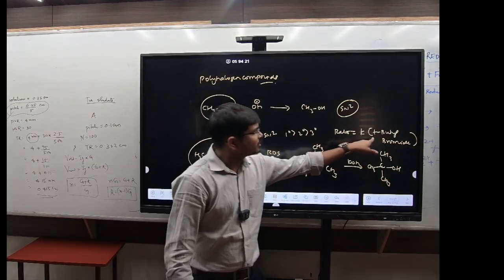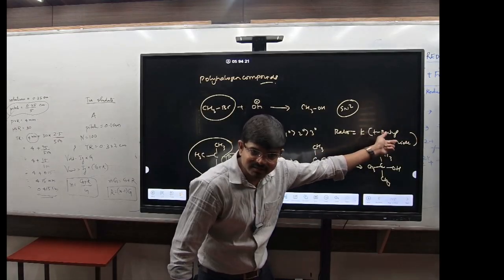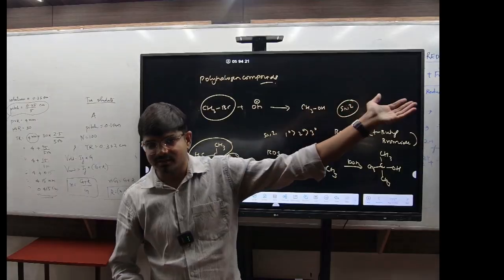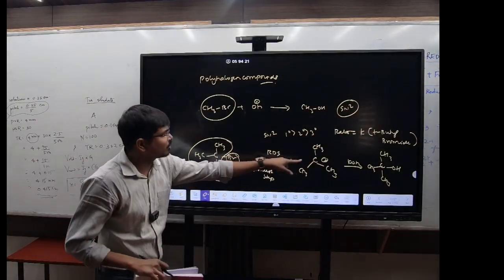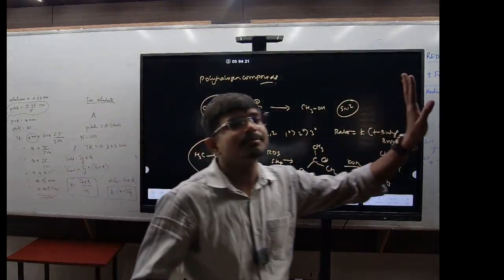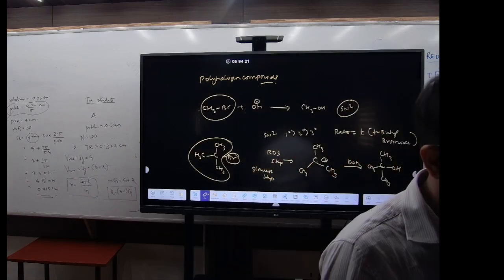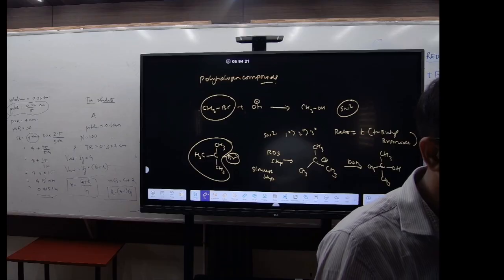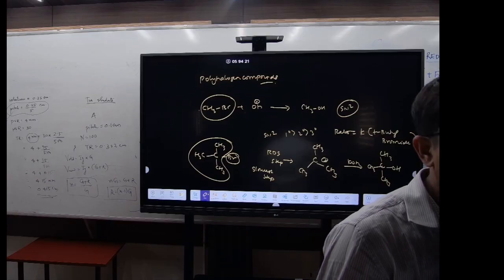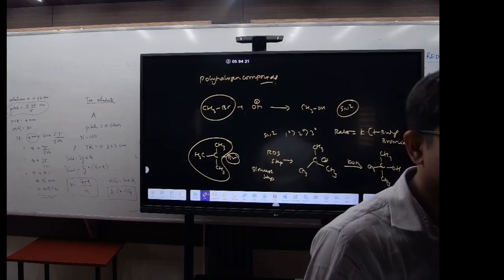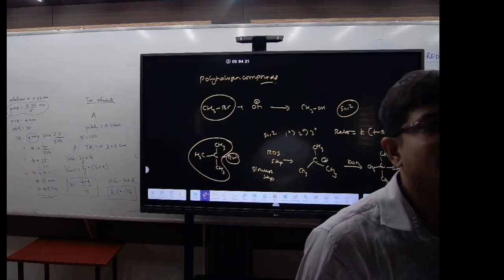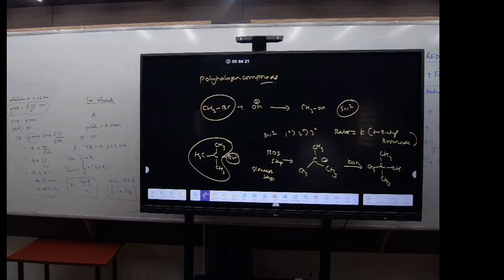Now, if the concentration of tertiary butyl bromide increases, the rate also increases. It is independent of the concentration of hydroxide. So which option will be the correct one? The rate of the reaction doubles when the concentration of alkali is doubled? No, that is not true. It will be unchanged. There will be no effect because the rate is independent of the concentration of OH minus.